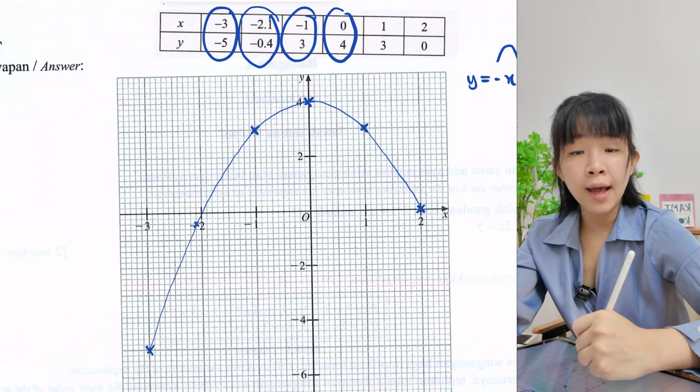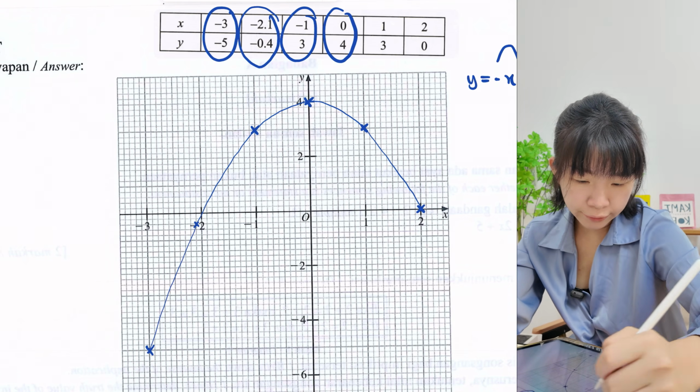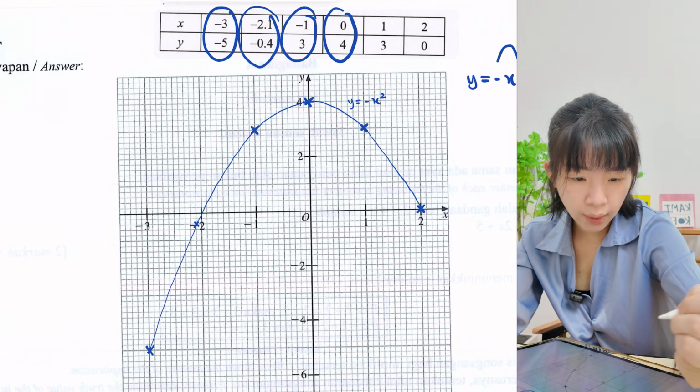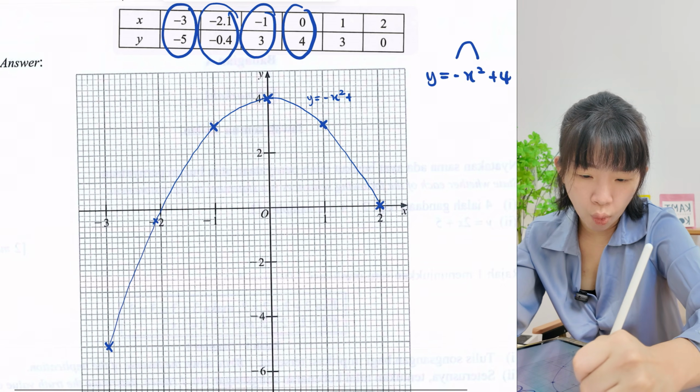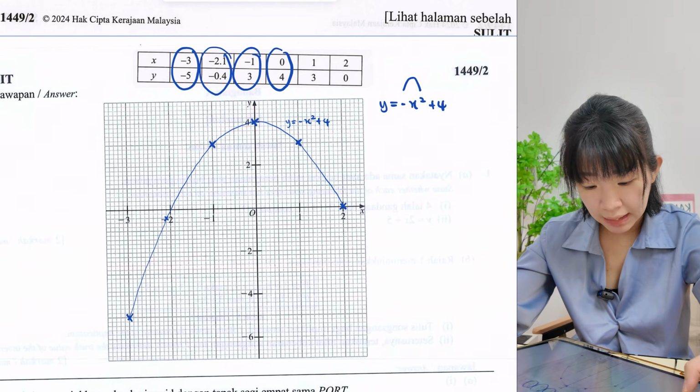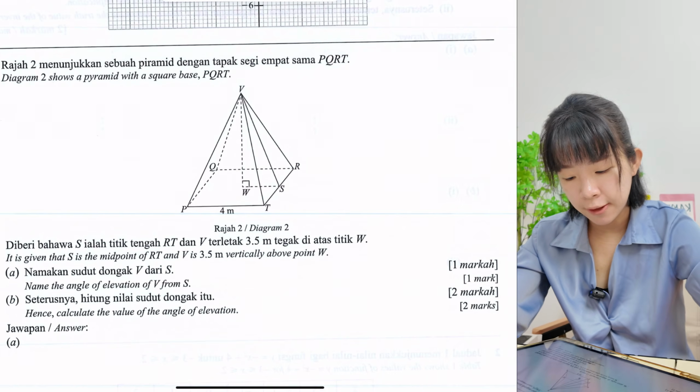Okay, so once done joining everything, make sure it's a smooth curve. Okay, you label the equation beside. Y equal negative x squared plus 4. Done. So how many marks? So this one you will be getting 3 marks. Easy. Okay, let's look at question number 3.